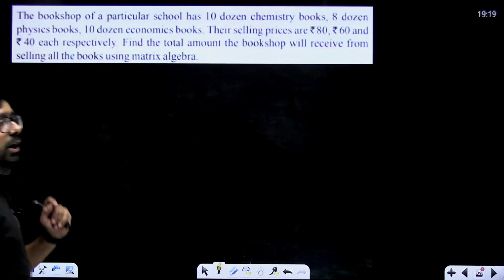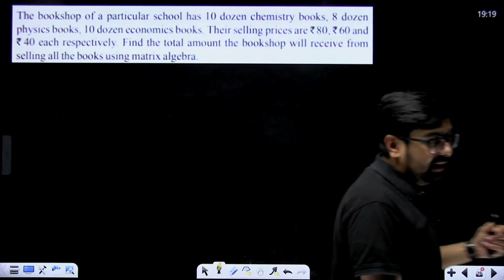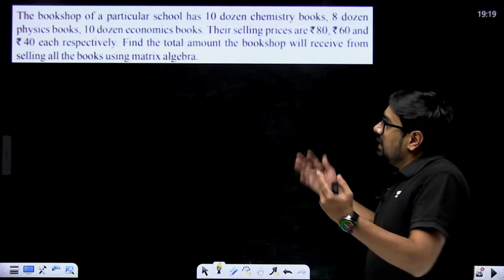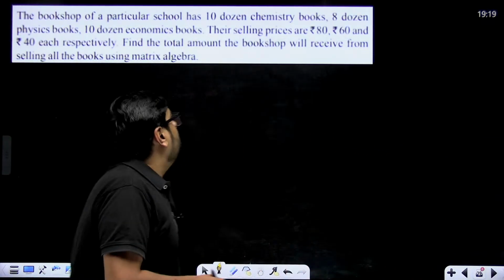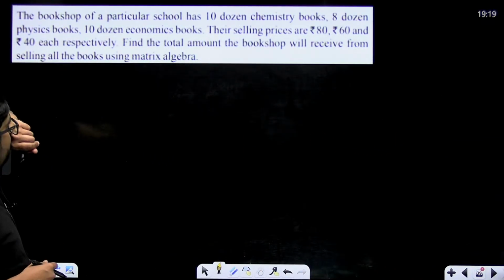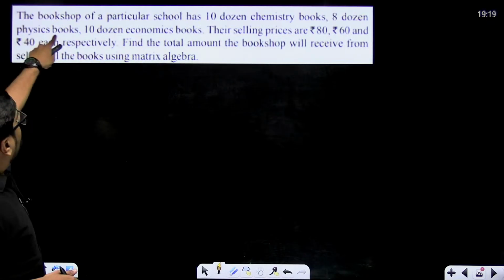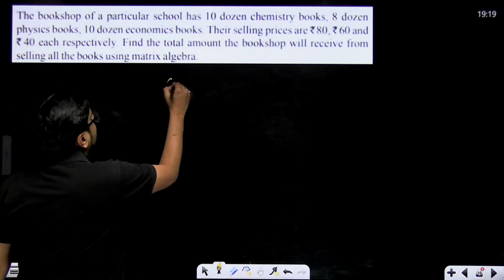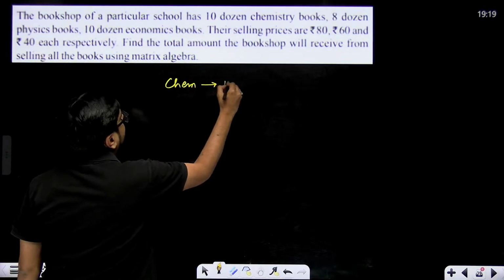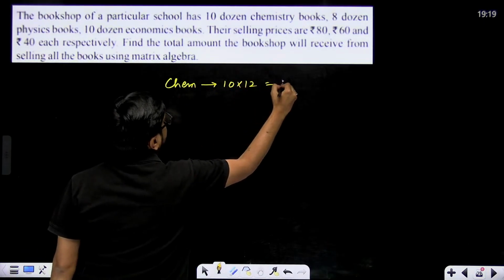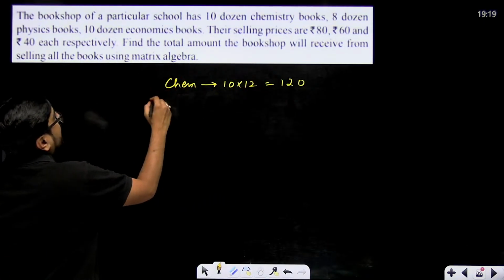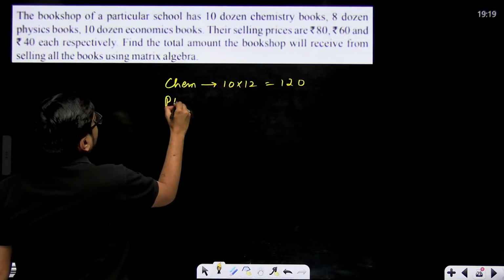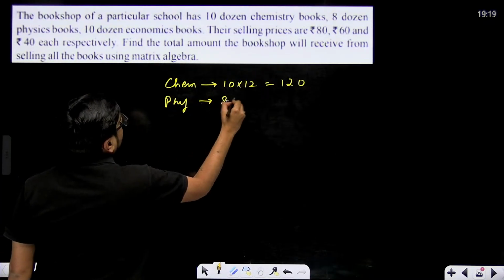Now, word problem can also be seen in the board exams. Using matrices, how will you solve the word problem? This is a problem from I think your book only. The bookshop of a particular school has 10 dozen chemistry books. 10 dozen chemistry books, that means 10 into 12. That means 120. Okay, 8 dozen physics books. Physics books are 8 dozen, so 8 multiplied with 12.